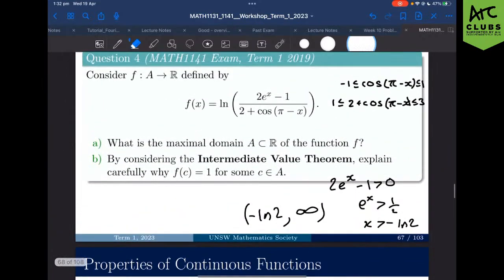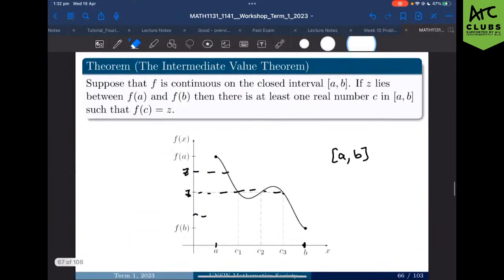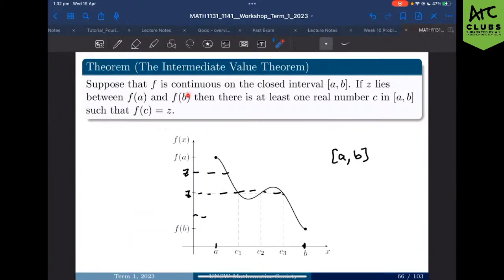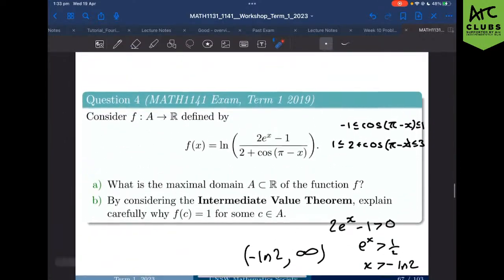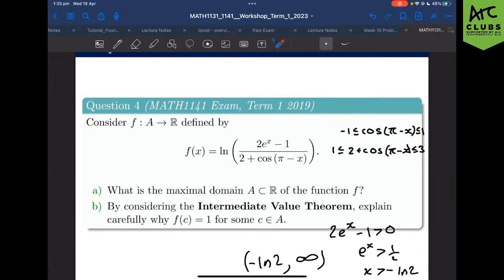Part B, by considering the intermediate value theorem, explain why f equals 1. What was the intermediate value theorem again? We needed to suppose that the function is continuous, right? Remember, when we're using any theorems whatsoever, we need to show that the conditions are true for the theorem to even be applicable. How do we know that this is a continuous function? We know it's continuous because it's only comprised of continuous functions. Exponential, cos, log, all of these are continuous functions. So we can say that this function is continuous, right?